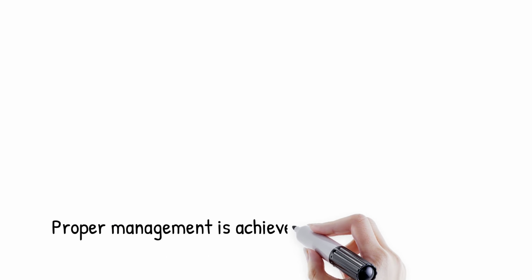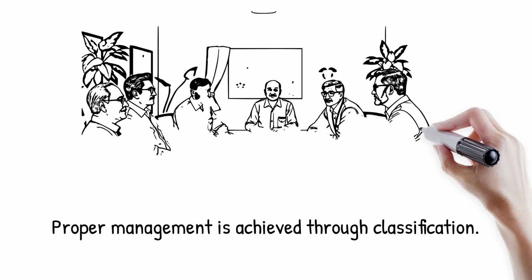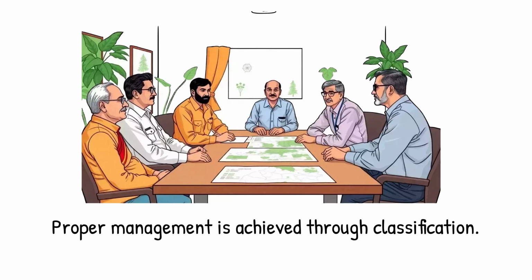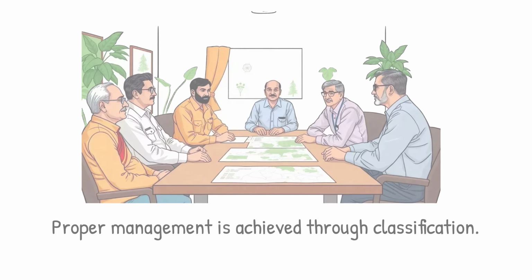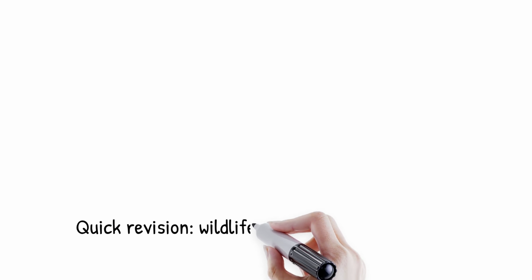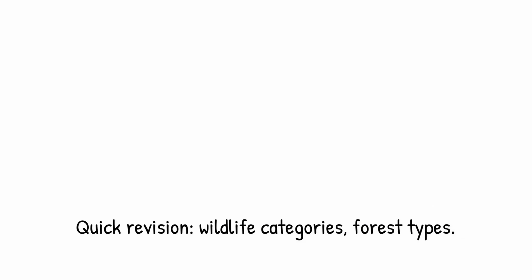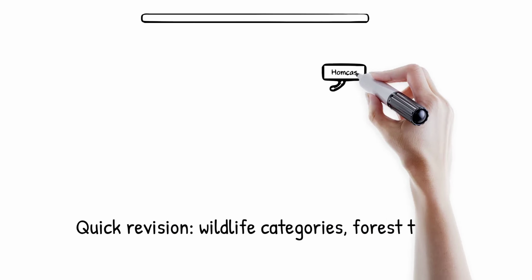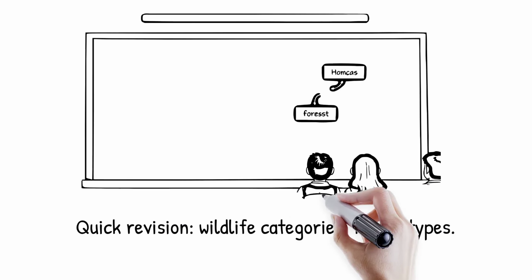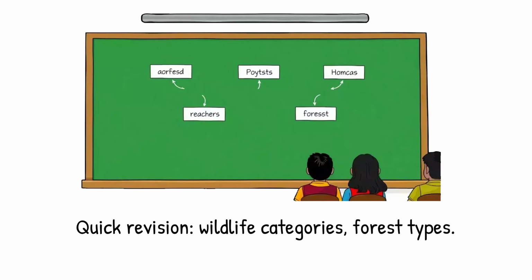Classification is important for conservation. It helps in proper management of forests and wildlife by setting priorities and guiding actions to protect them. Quick revision. Wildlife categories include normal, endangered, vulnerable, rare, endemic, and extinct species. Forest types include reserved, protected, and unclassed forests. Endangered species and reserved forests are especially important.